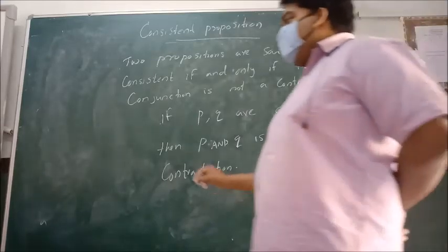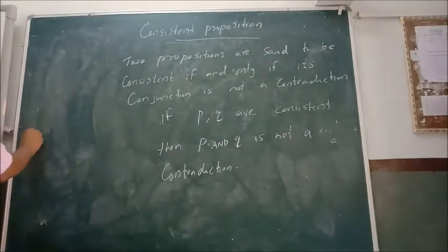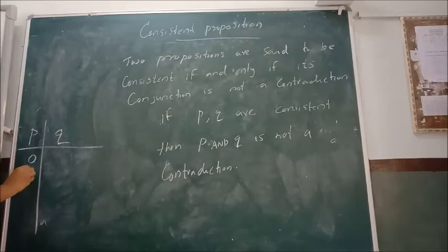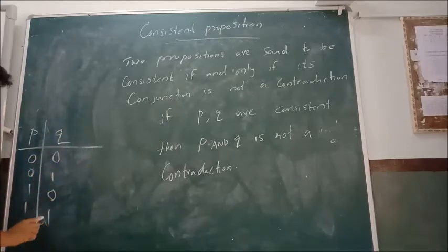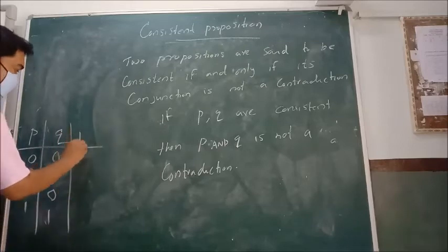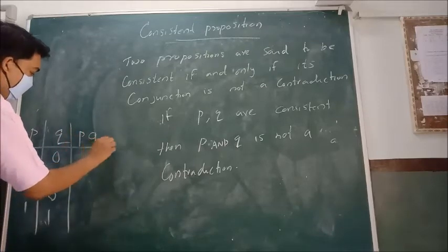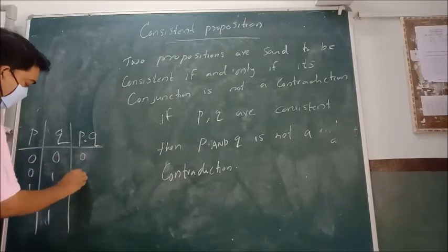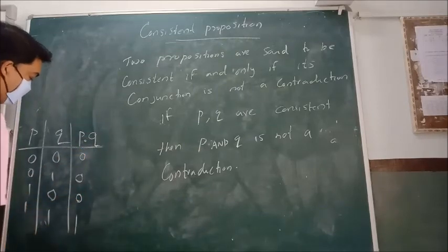So for example, P is a proposition having values 0, 0, 1, 1, and Q has values 0, 1, 0, 1. So P dot Q, or P and Q, is 0, 0, 0, 1.